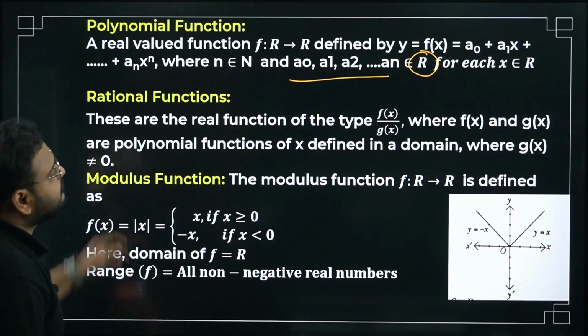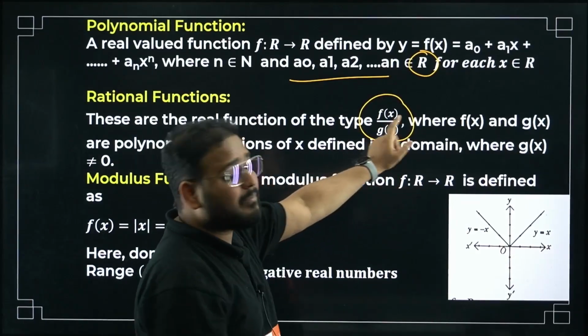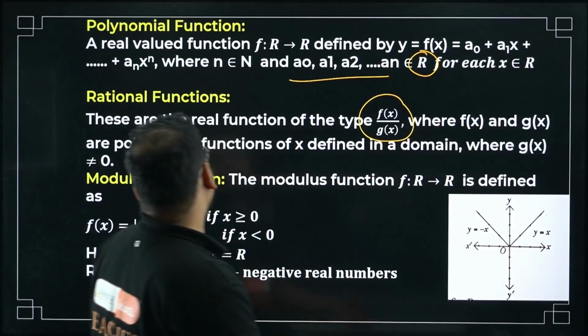The rational function, it will be in this form: f(x) by g(x), where g(x) is not equal to 0. How come, sir? It will become undefined. So g(x) is not equal to 0.